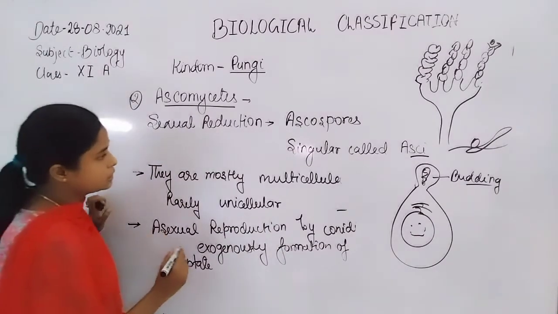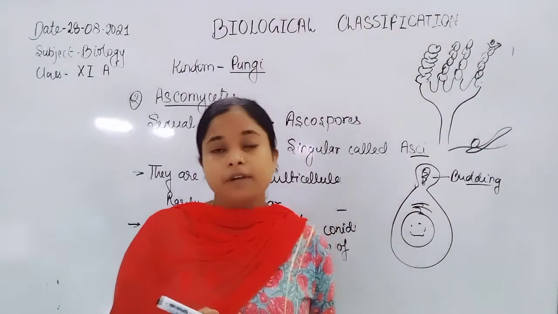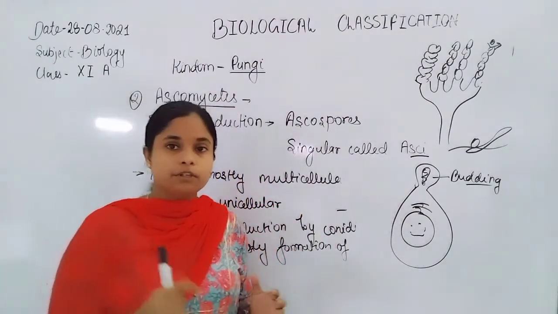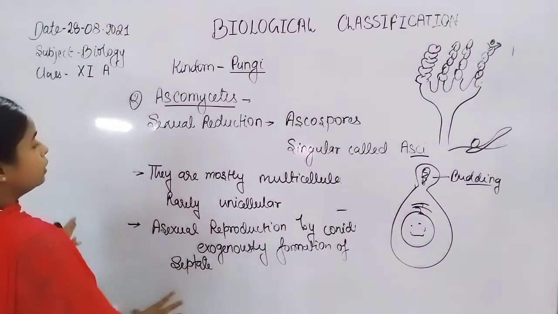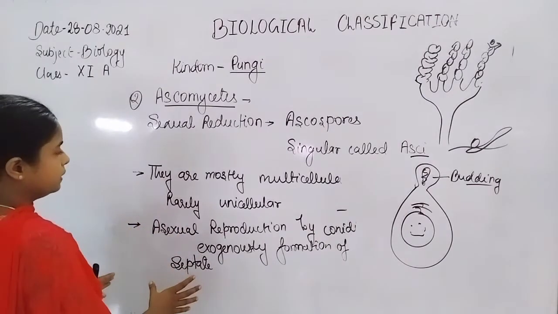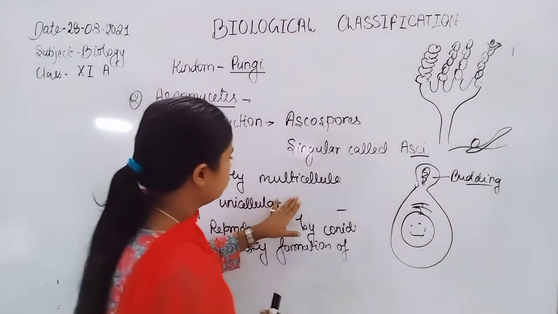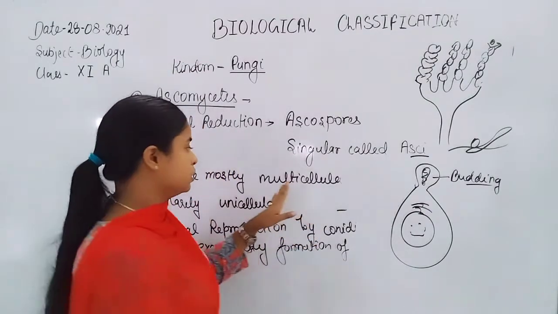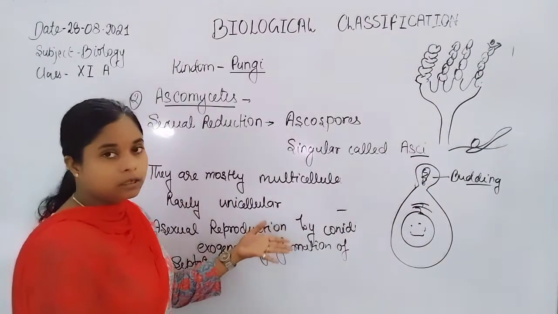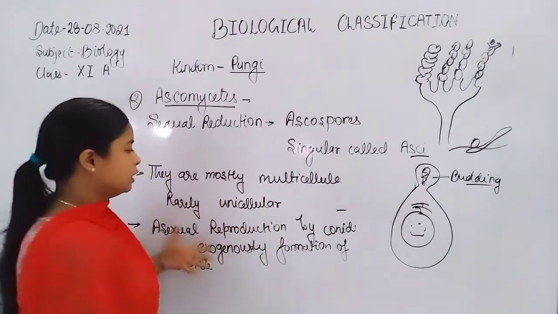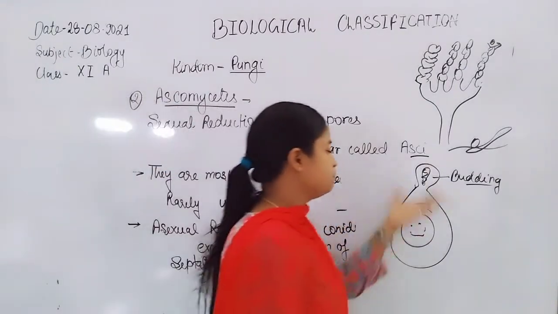Now the examples are Penicillium and yeast. These are the examples of ascomycetes. Now if we talk about the characteristic nature of ascomycetes, they show distinct characteristics. They show ascospores by the sexual mode of reproduction, by reduction division, and they are multicellular. An example is Penicillium. The other example, which is rarely unicellular, is yeast.